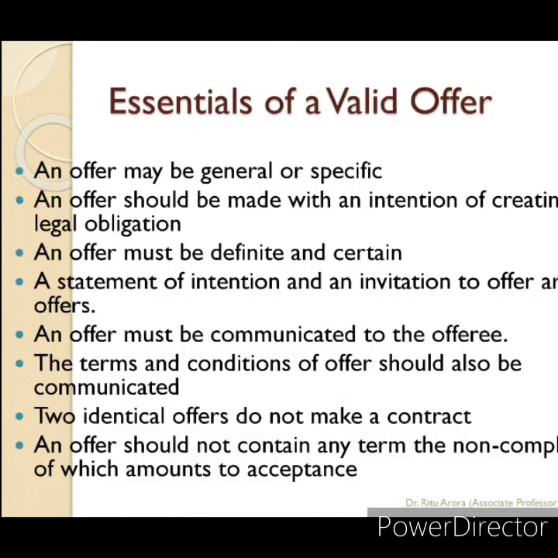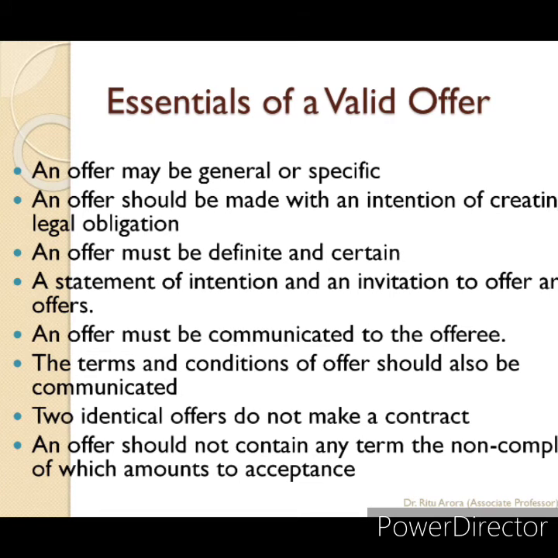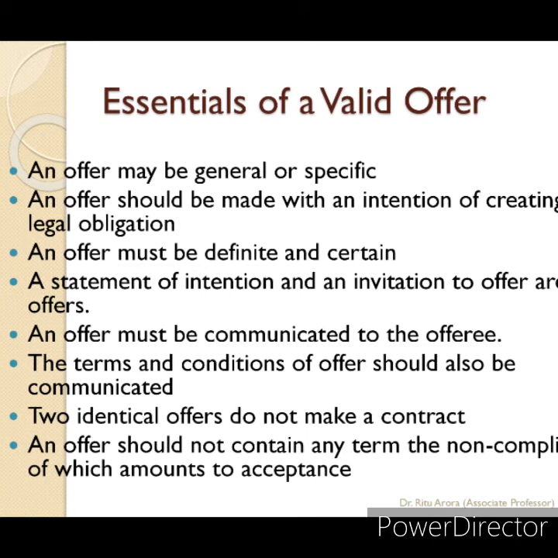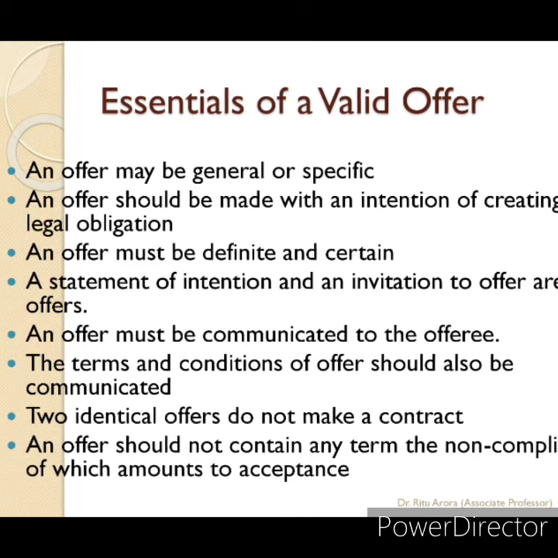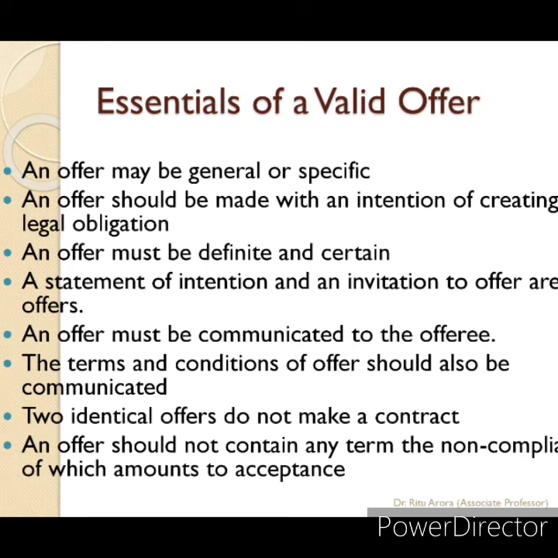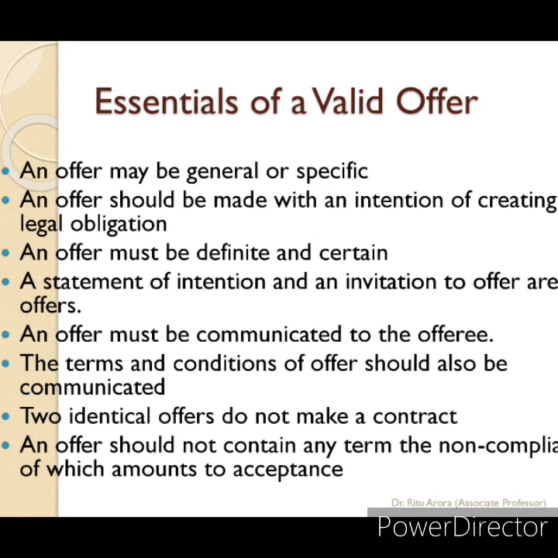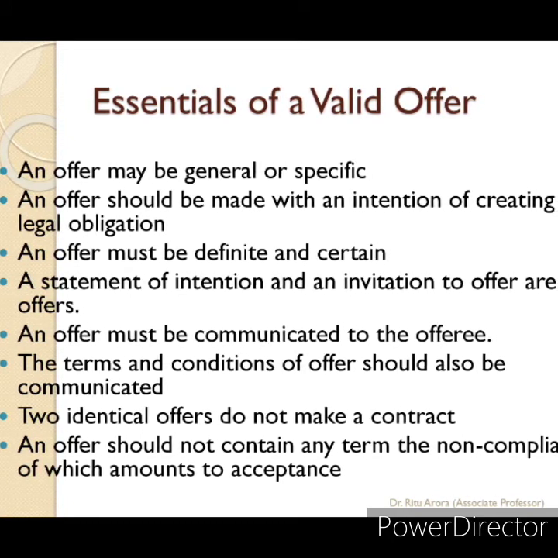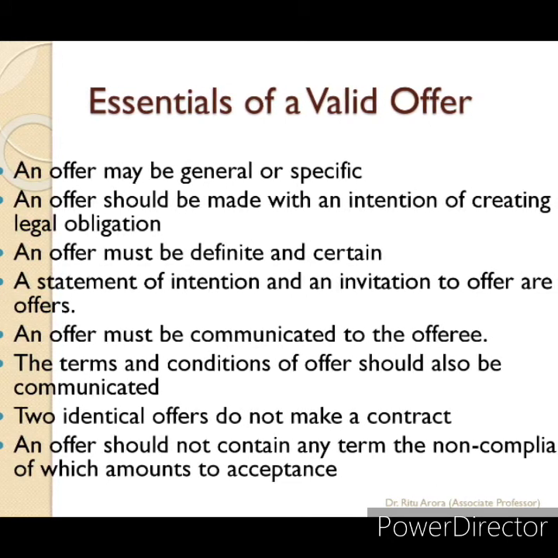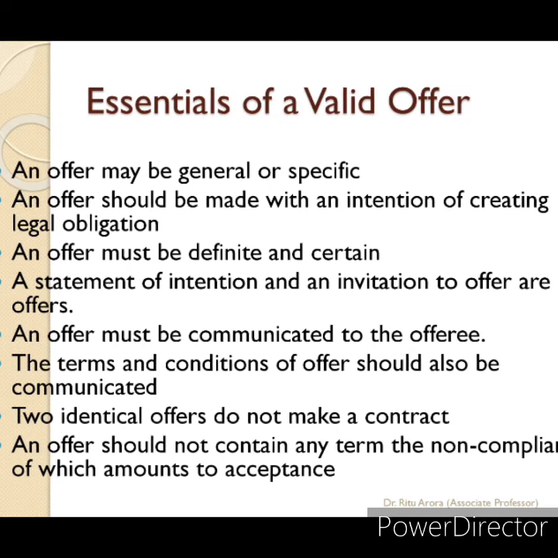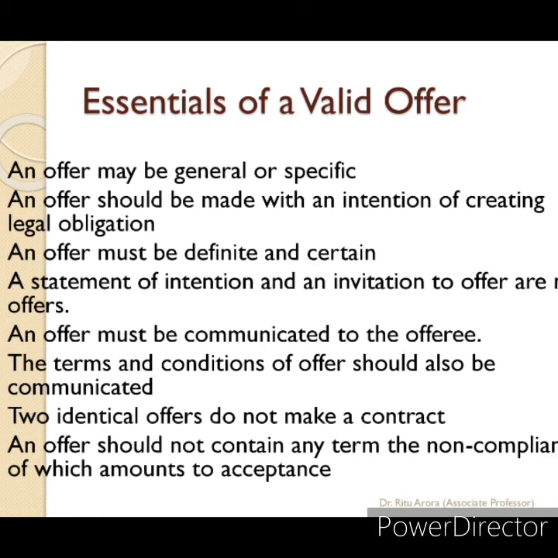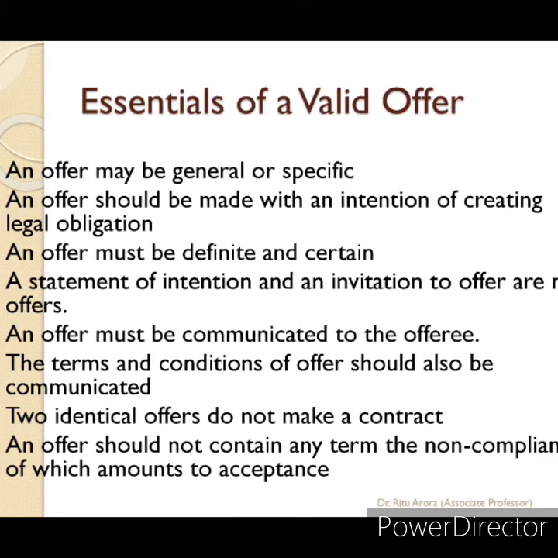The fifth essential element of a valid proposal is that the proposal must be made to a definite person, or a class of persons, or to the world at large. The proposal may be made to a definite person. For example, A offers to sell his horse to B for rupees 25,000. This is a proposal made to a definite person, B. The proposal may also be made to the world at large. For example, A advertises in the newspaper to sell his horse to anyone who will purchase it for 25,000. This is a proposal to the world at large.